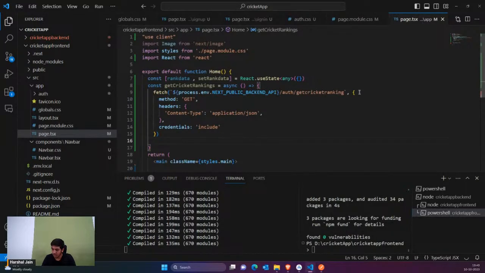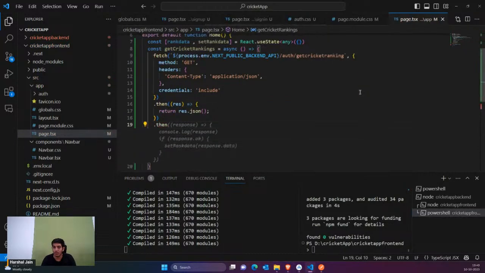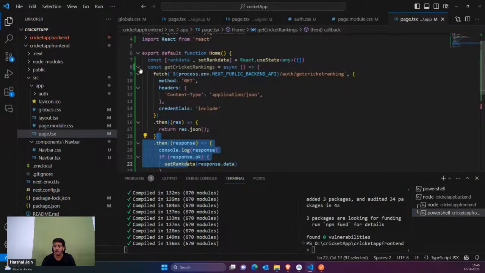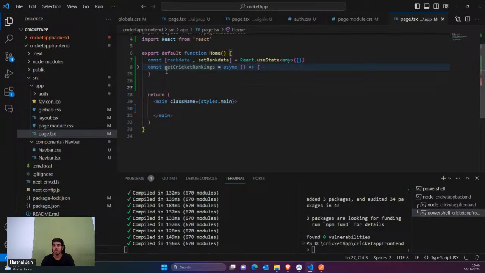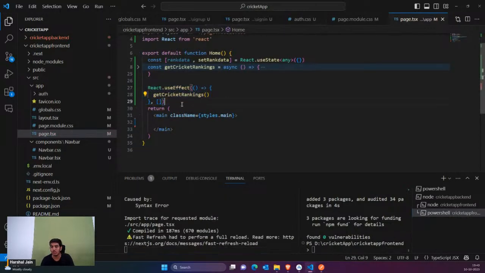Okay, so now once you receive the response, I would just first of all try to print the response. So I would just say dot then, and I would just convert it into JSON format. Then I would first of all print whatever response I am receiving. Okay, so let's try to get this response. I'm printing the response. I have to call this function whenever this page loads, so I'll just say React useEffect. Just call this whenever the page loads. Okay, so let's see how it works.